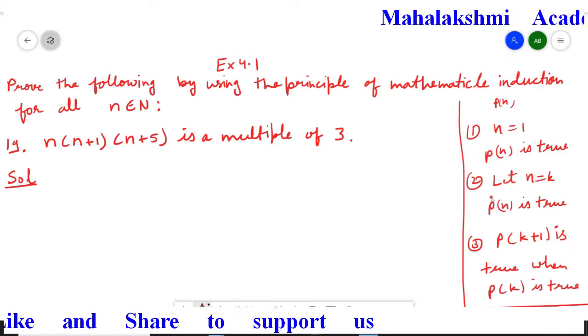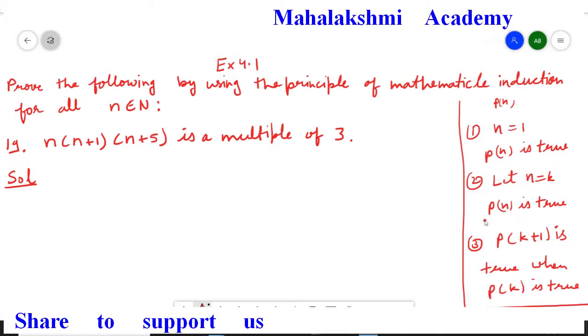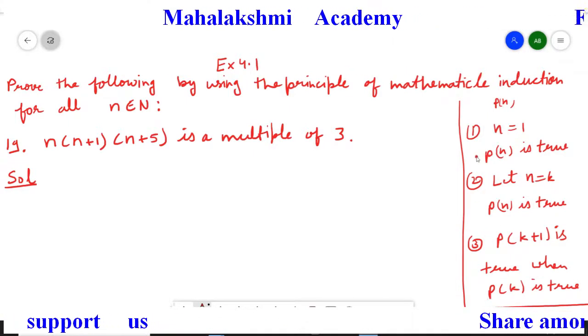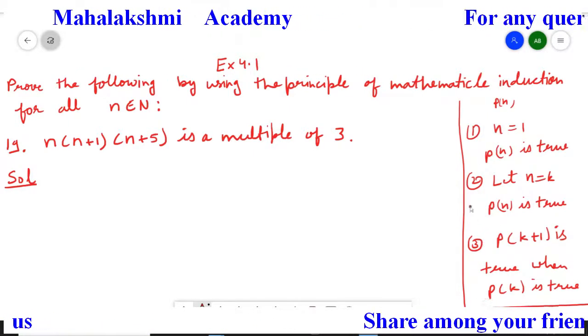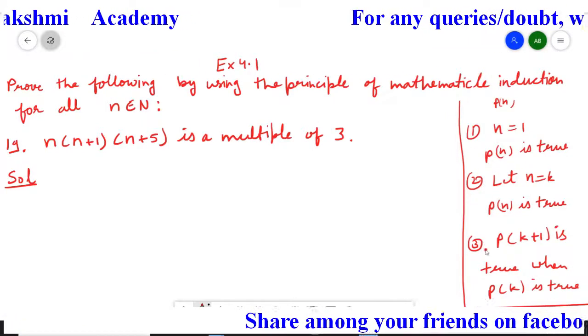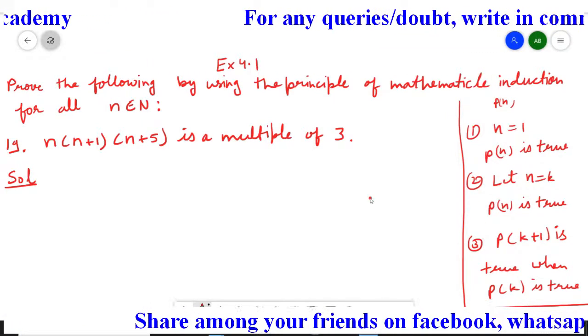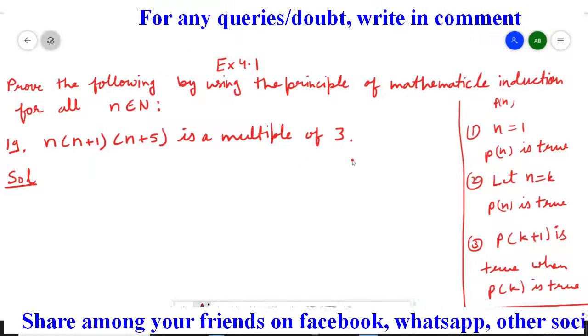By keeping these three points in mind, this is going to be the outline of our solution. One by one we are going to satisfy these three points, and if we are able to satisfy all of them, we will conclude that the given statement is true for all natural numbers.